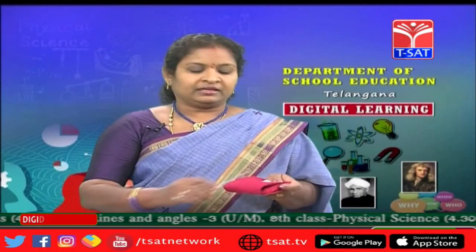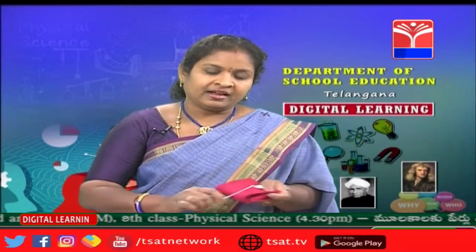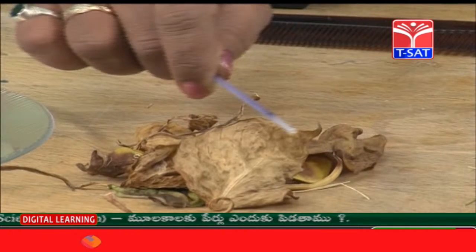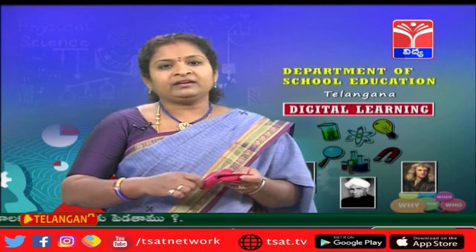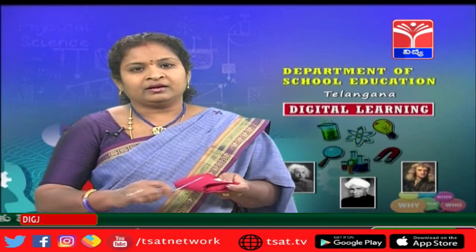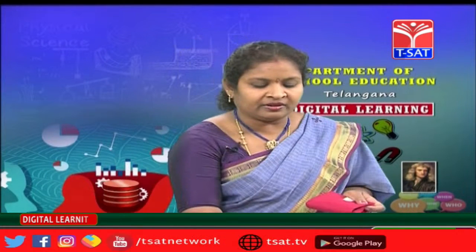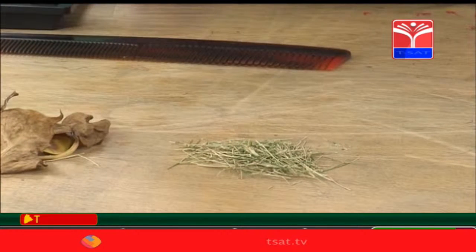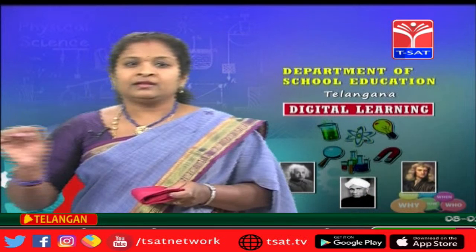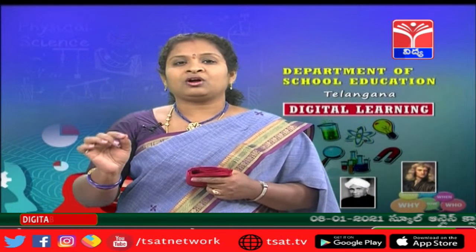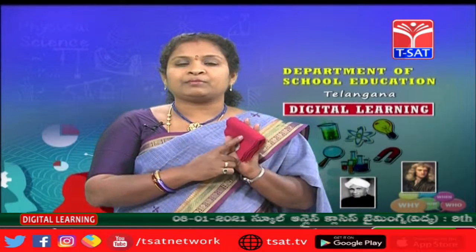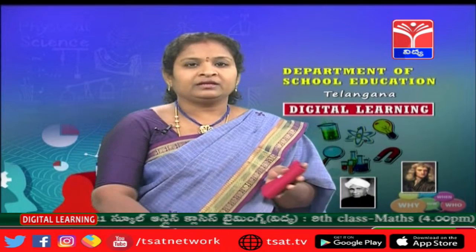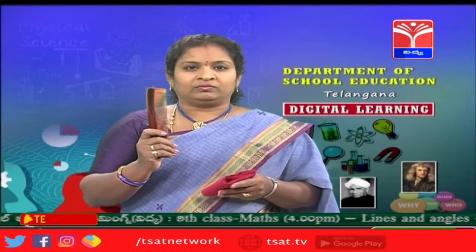Now let us rub it again and bring it near the pieces of dry leaves. Are they moving? Are they getting attracted? No. Now again rub it and again bring it near the husk what we have taken. Husk also is not getting attracted. Okay, fine. So now you understood that the riffle is not getting charged when it is rubbed with a cotton cloth. Now we have to take a comb.